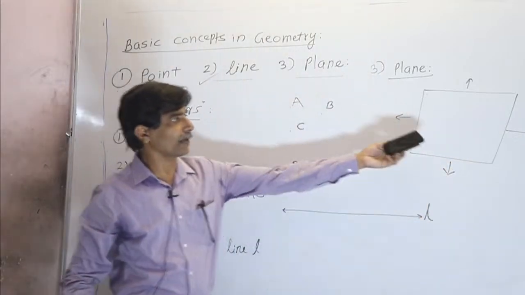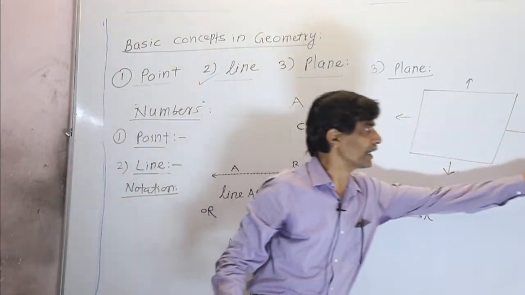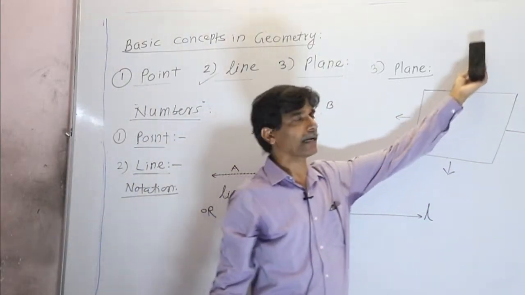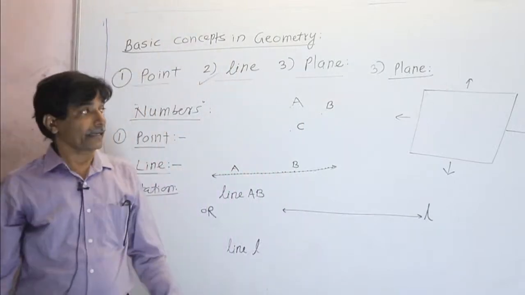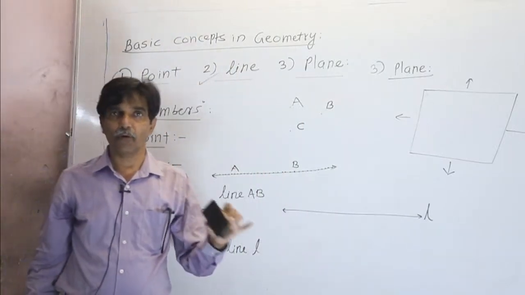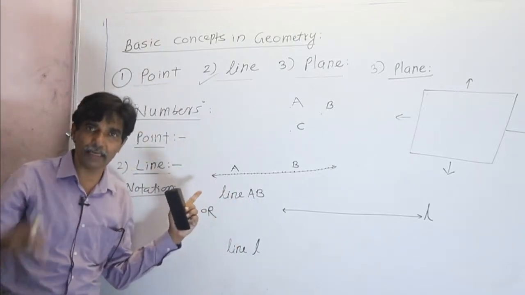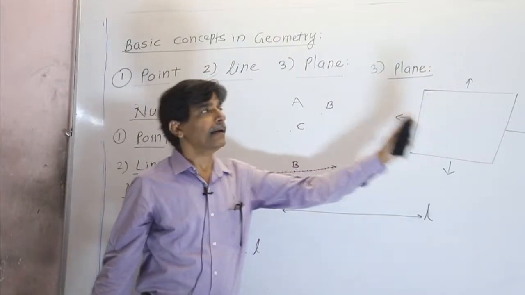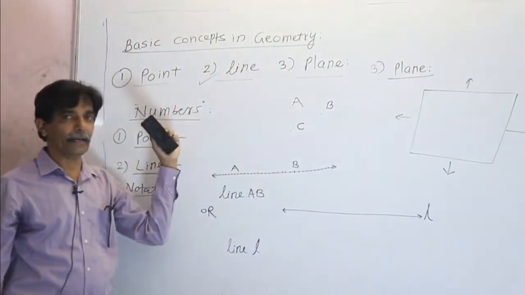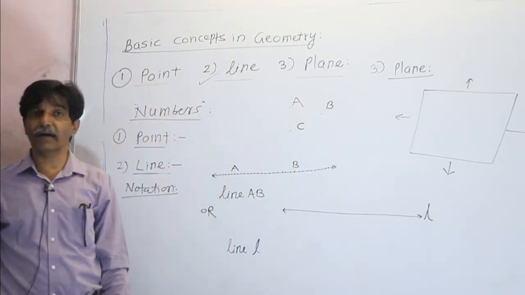So, the plane is infinite from this side, from this side, from this side, and again from this side. So, plane is infinite from all four sides. It is the set of infinite points. So remember this: line is a set of infinite points, whereas plane is also a set of infinite points. Plane, line and point are the undefined terms.